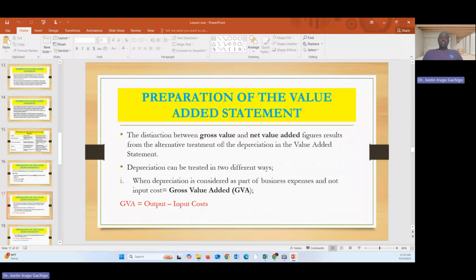Now, let us look at the distinction between the gross value added and net value added. The distinction between the two is how we treat the depreciation. For the gross value added, the depreciation is part of the business expense and not input cost. So GVA is equal to output minus input. This shows that the depreciation is not a part of input cost.